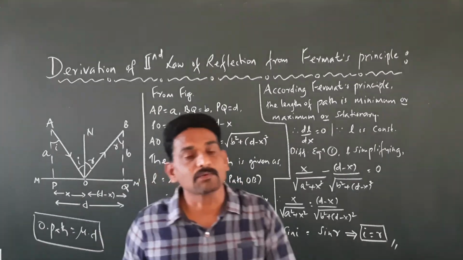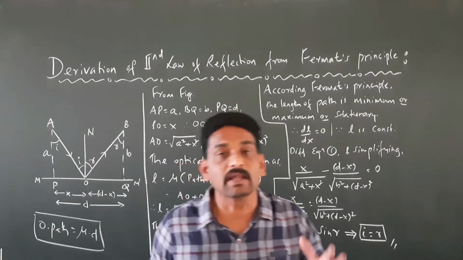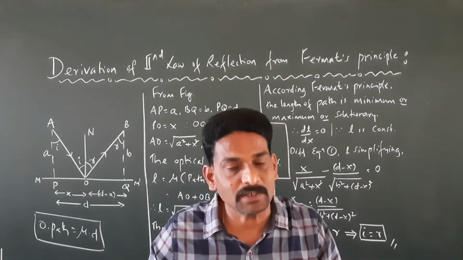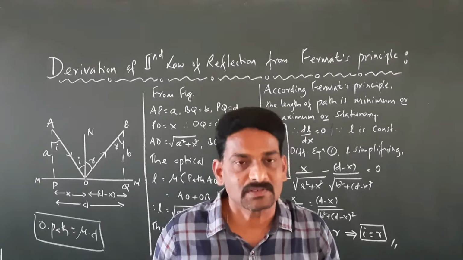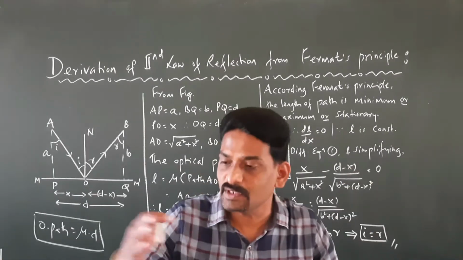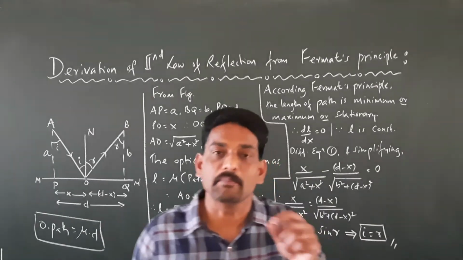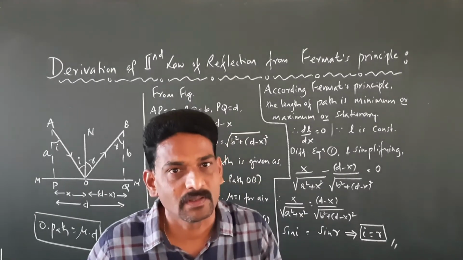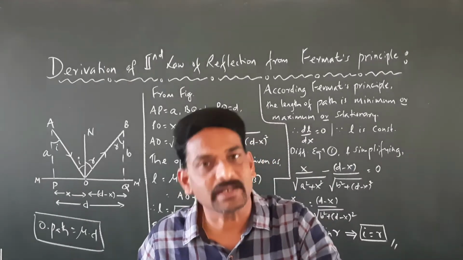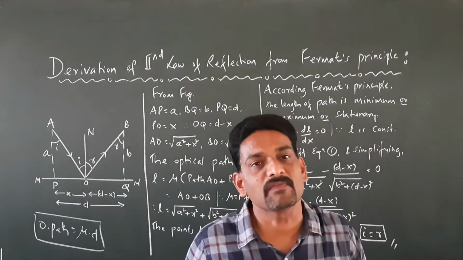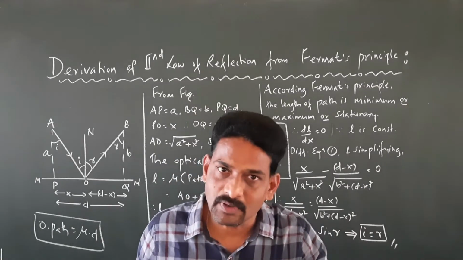Right? But we know that as per Fermat's principle, whenever a ray of light is traveling from one point to the other point, the time taken for the ray of light to travel from one point to the other is going to be either minimum, or maximum, or stationary. That is, we know from Fermat's principle of extremum path, or Fermat's principle of stationary time, that the time taken is either minimum or maximum or stationary.